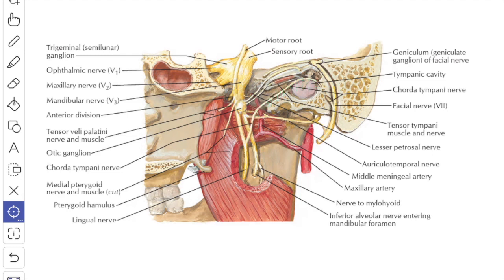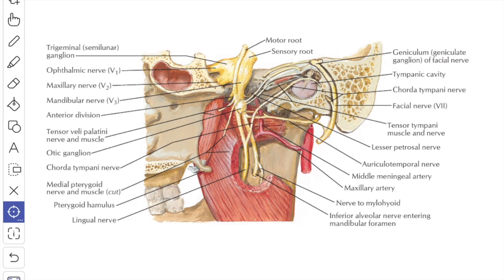The chorda tympani nerve then passes downward and forward in the infratemporal fossa under cover of the lateral pterygoid muscle, and it crosses the medial side of the spine of the sphenoid bone and joins at an acute angle the posterior border of the lingual nerve. So this is the lingual nerve. It joins the lingual nerve at its posterior border at an acute angle, through which the fibers of the chorda tympani nerve are distributed.